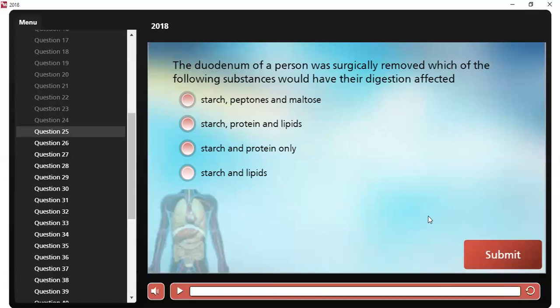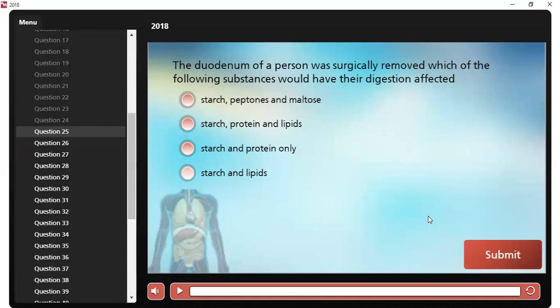Now, the duodenum of a person was surgically removed. Which of the following substances would have their digestion affected? Listen again. The duodenum of a person was surgically removed.